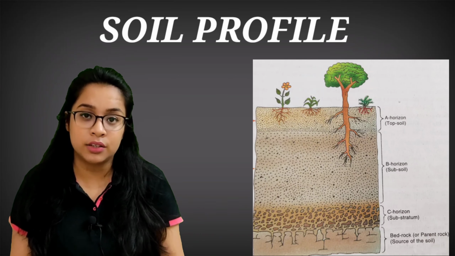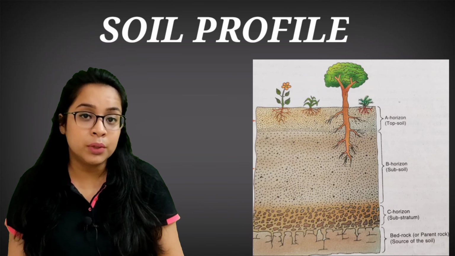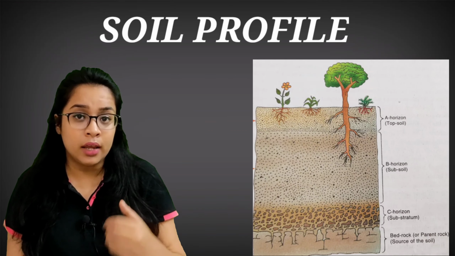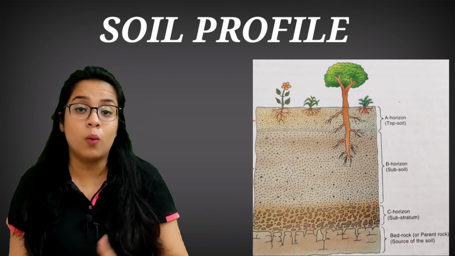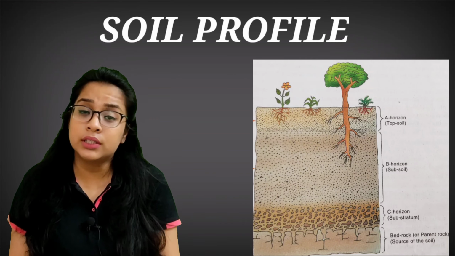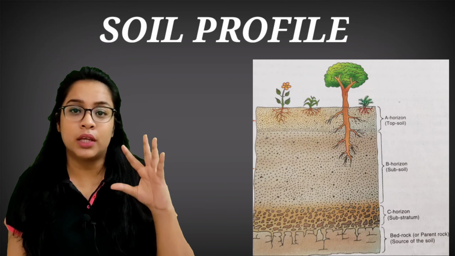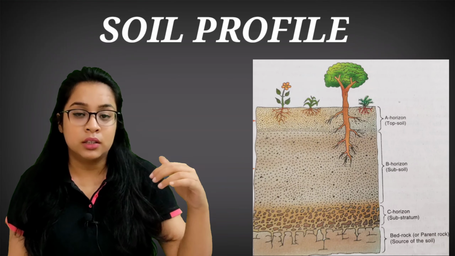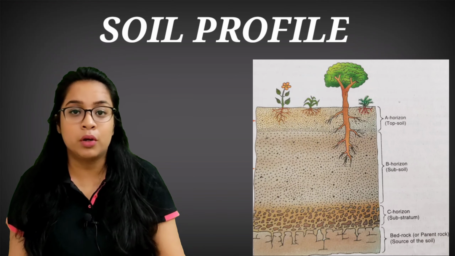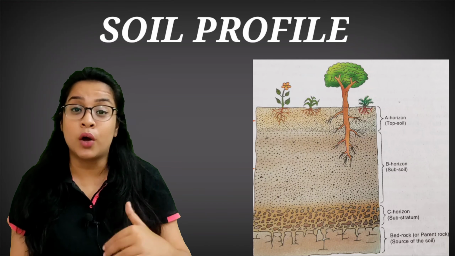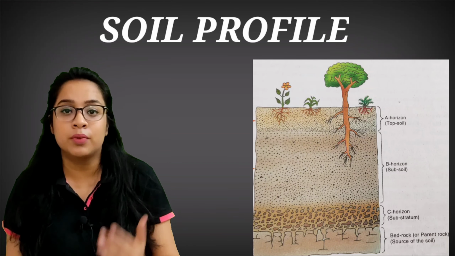Next is B horizon, that is the subsoil. Subsoil is lighter in color because of the absence or very less amount of humus. Here only the roots of the big old trees can be seen in the subsoil. Now subsoil is very compact and very hard, means it is not that porous, because here the air particles are less and it is not as fertile as the topsoil.